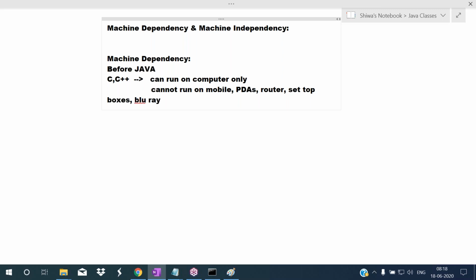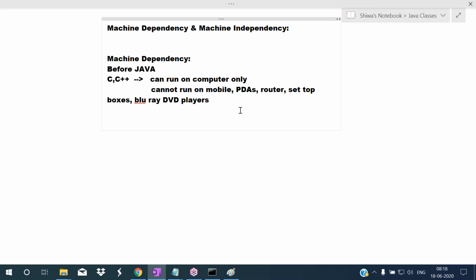Like this, there are several devices. In all these electronic devices, you cannot run C, C++ applications. So the software developed in C, C++ can run on a computer only. We cannot run it on many devices like smartphones, tabs, personal digital assistants, routers, set-top boxes, Blu-ray DVD players, etc.